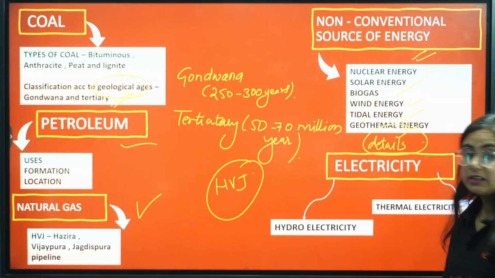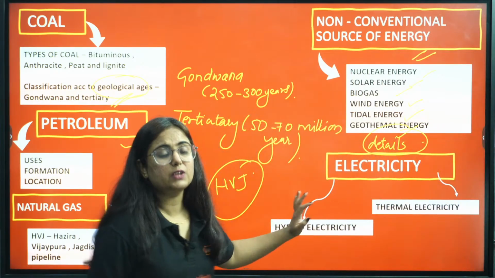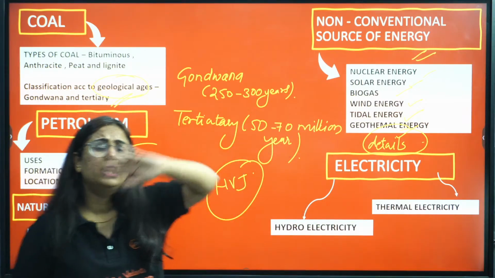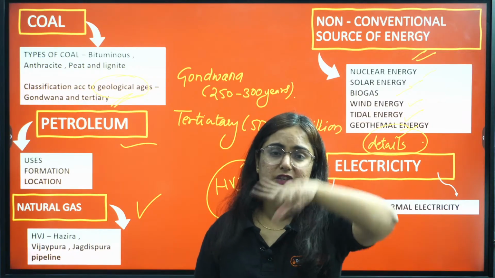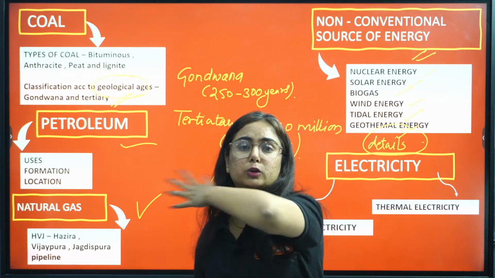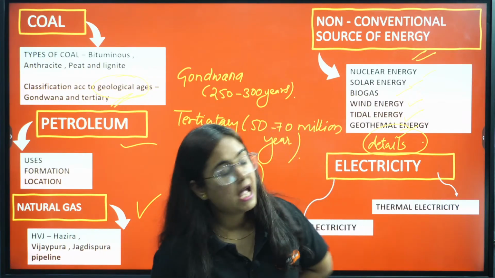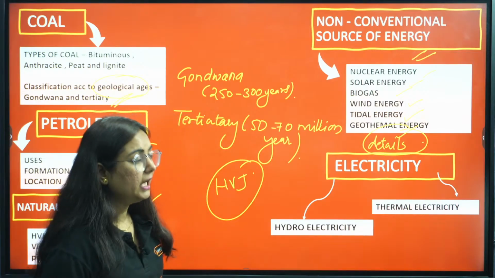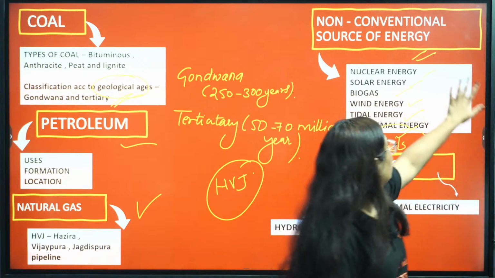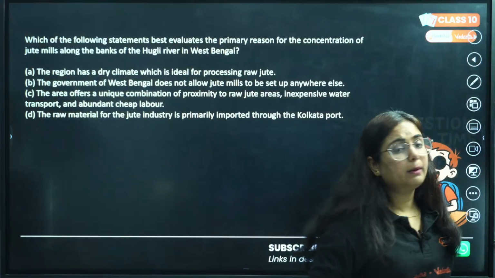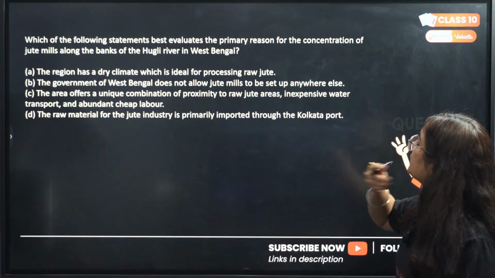And in terms of electricity created, we have thermal energy as well as hydroelectricity. We know that hydroelectricity is generated from the flowing water in which turbines are attached in the dams. Whenever the water flows through it, it gets circulated and the energy is released. Okay, and if we talk about geothermal electricity, it's because of the heat coming from the earth. So this is the mind map to the chapter.